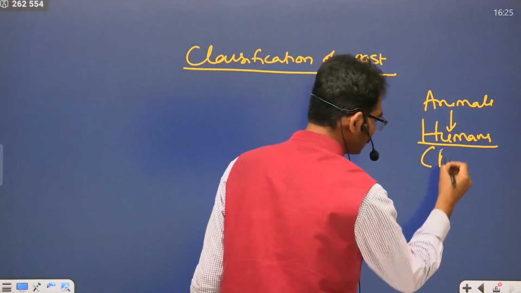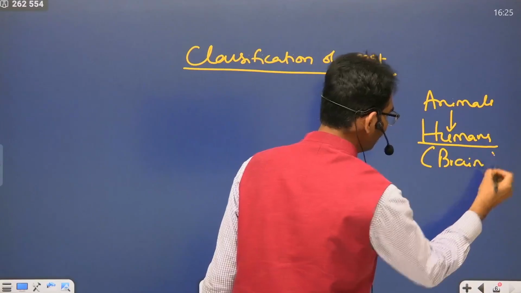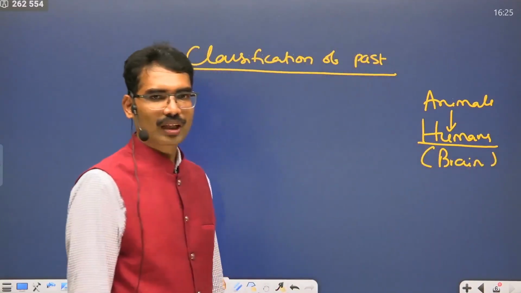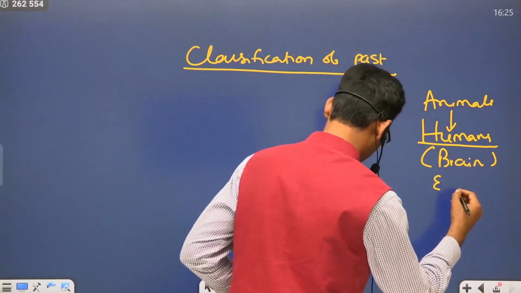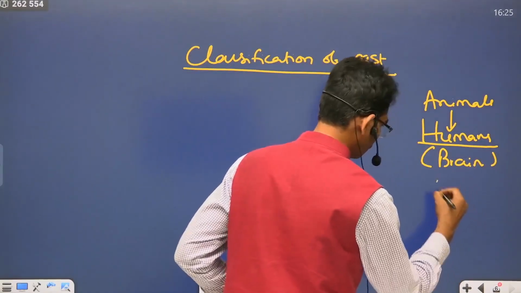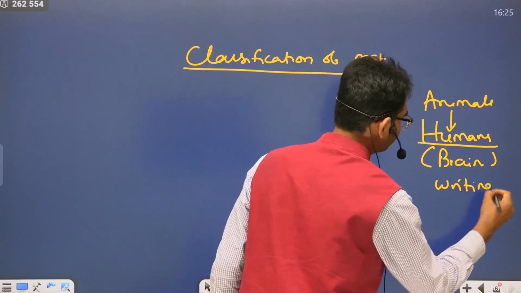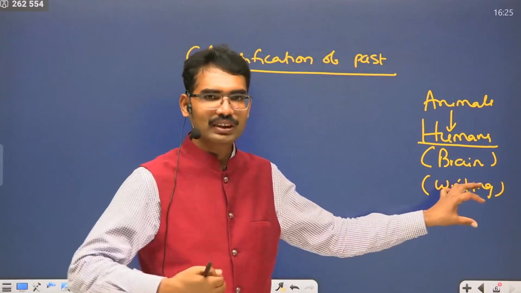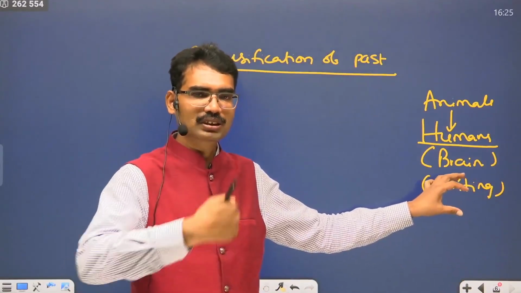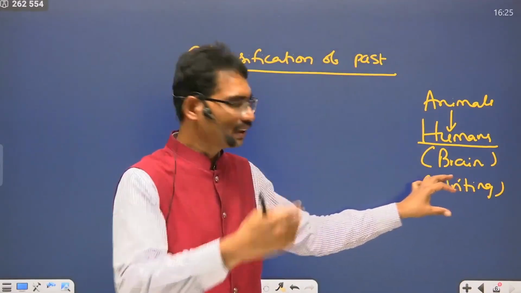That is the capability to think, the brain, and also writing. As a result, people are giving knowledge from one person to another, from one generation to the other generations.